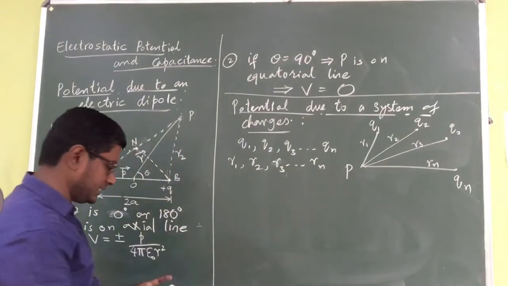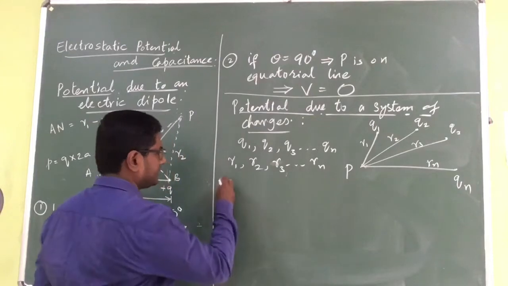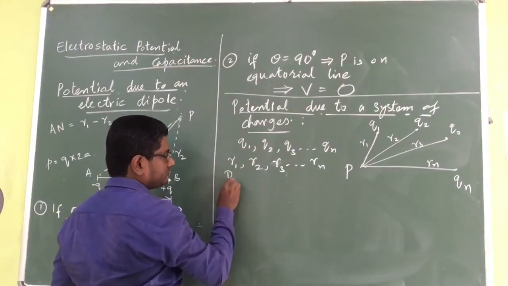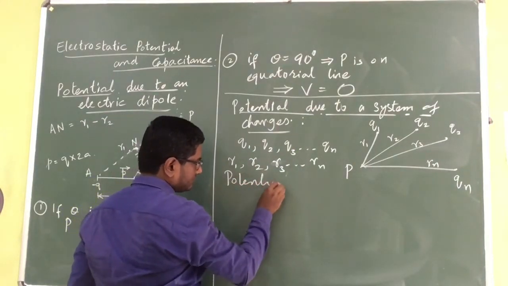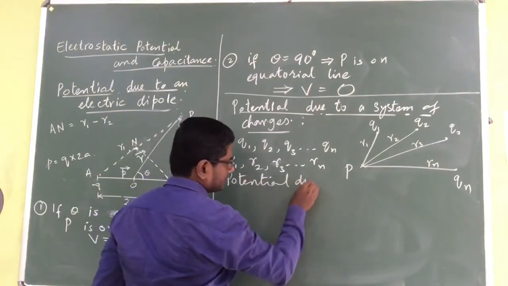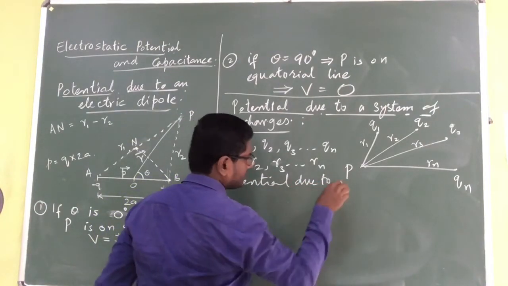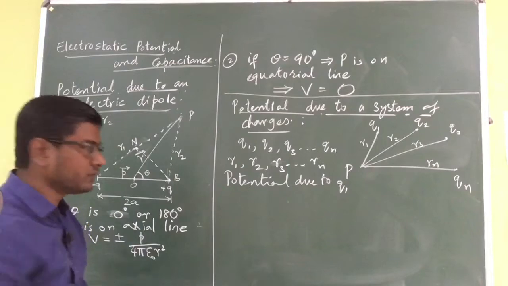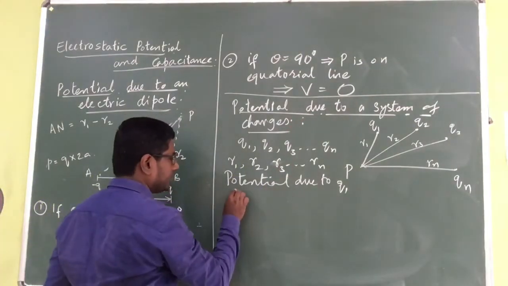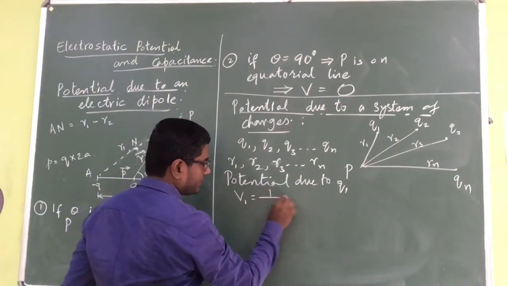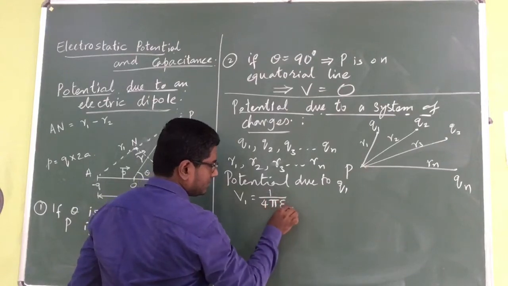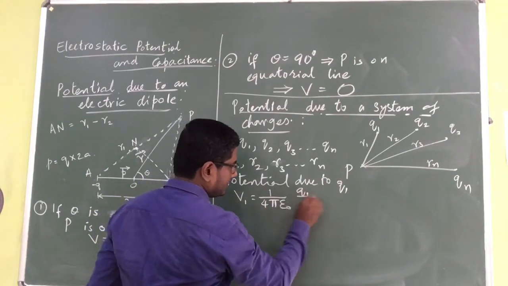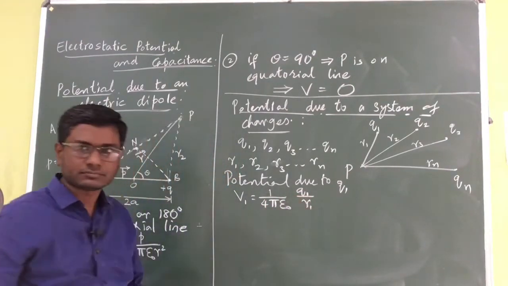Then next, just directly you can write the potential due to Q1. What will be the potential due to Q1? Directly I can write it as V1 is equal to 1 by 4 pi epsilon naught Q1 divided by R1.